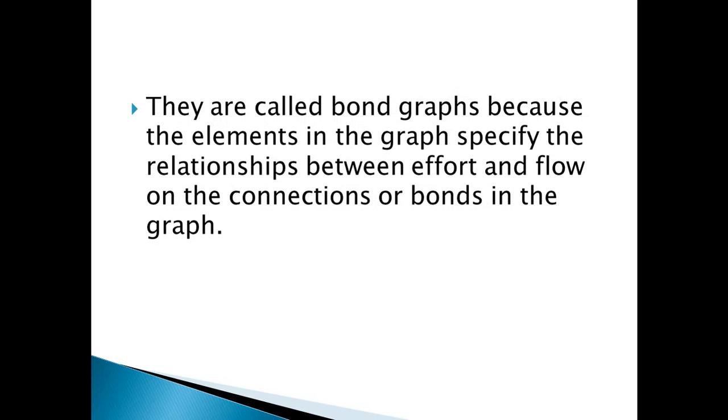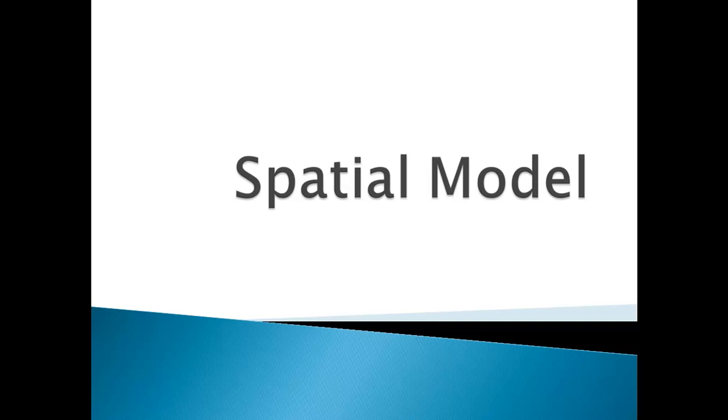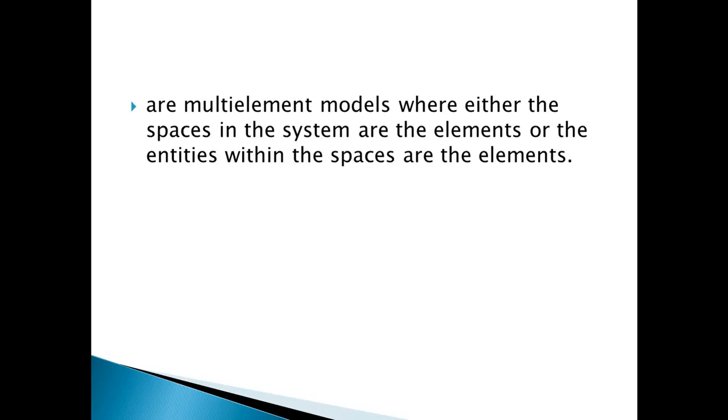The last model is the spatial model. Spatial models are multi-element models where either the spaces of the system are the elements or the entities within the spaces are the elements. An additional trait of this model is that the elements are treated in a somewhat regular manner. So the rules of updating spaces or the behavior of entities within the spaces are uniform for many, if not all, of the elements.